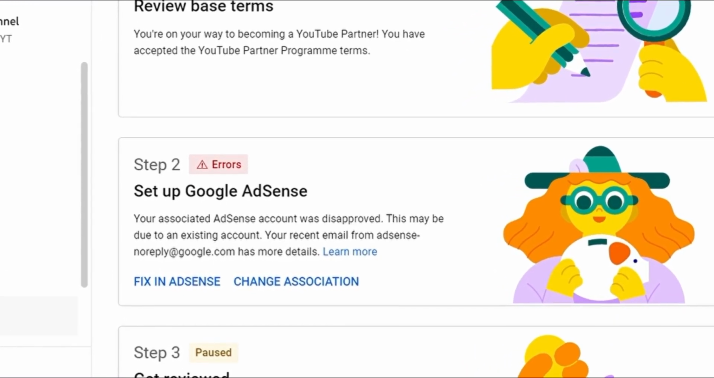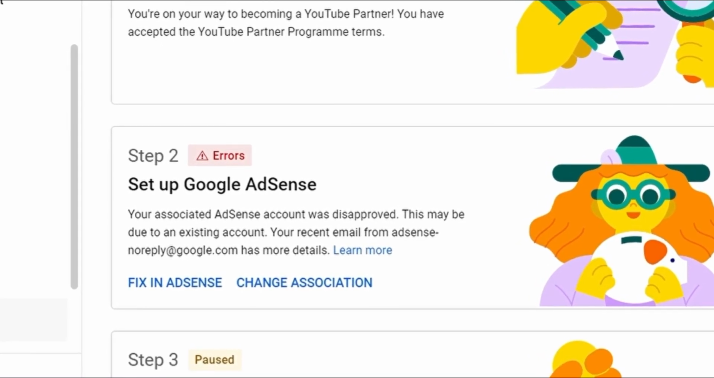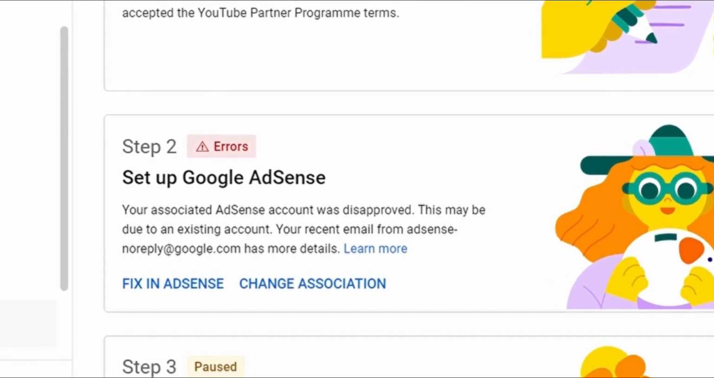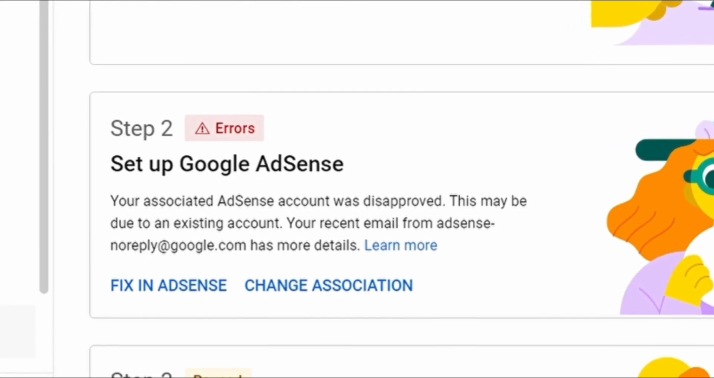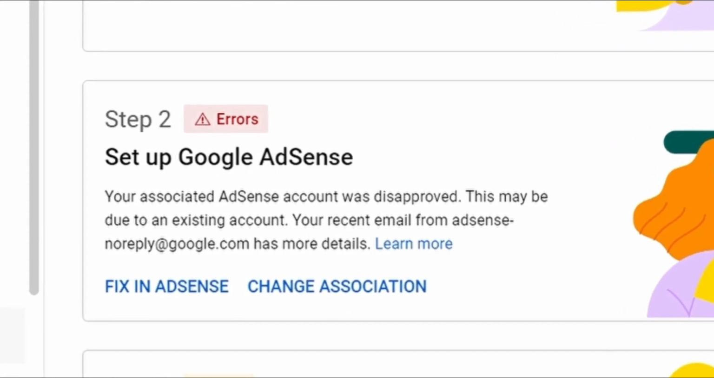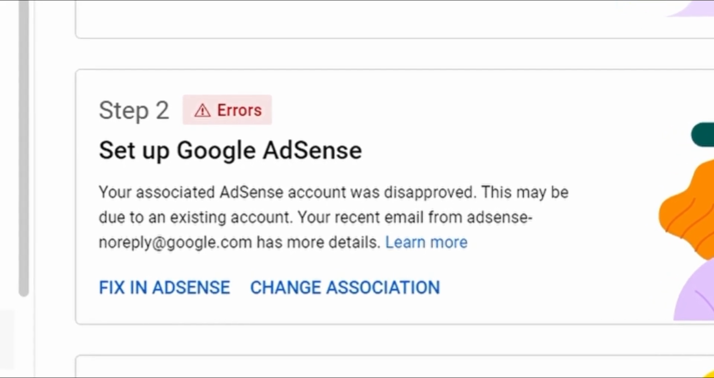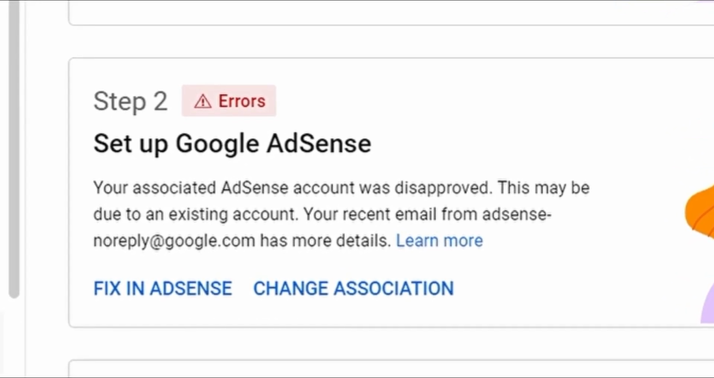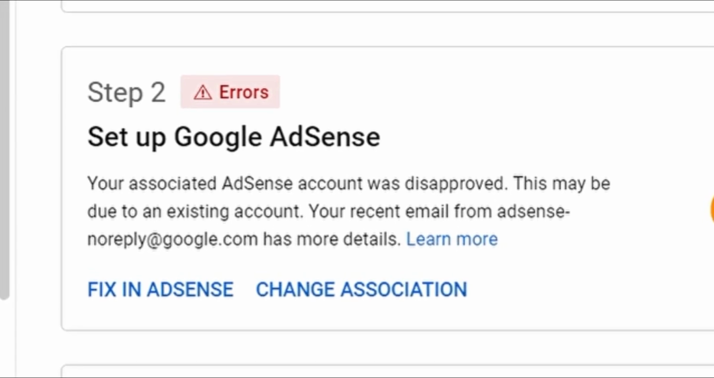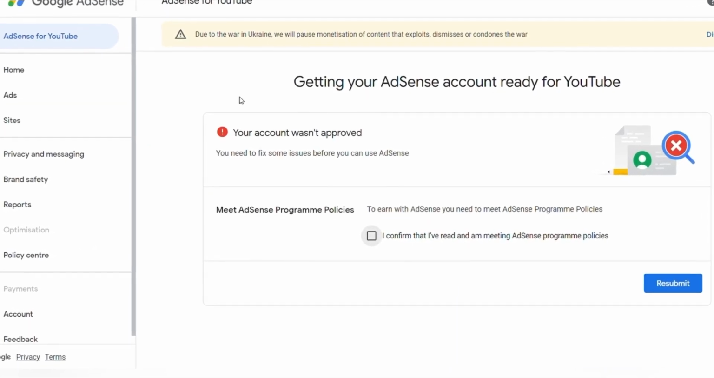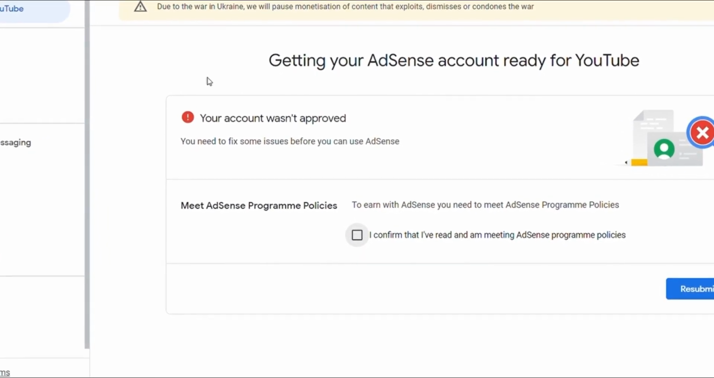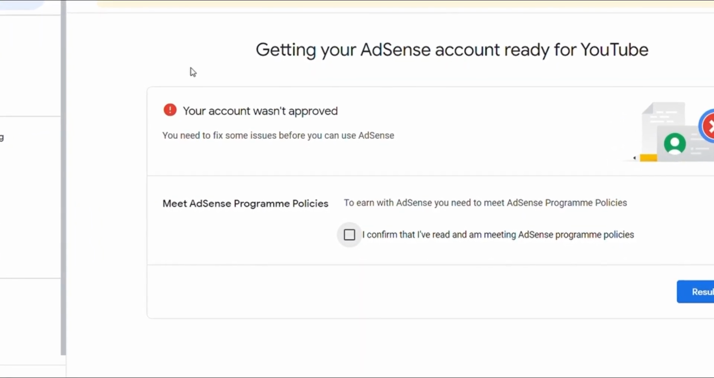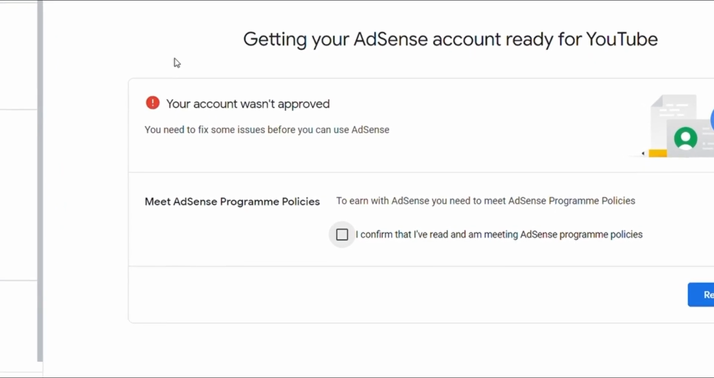In these 2 months, I tried every YouTube video. I went through every blog and website on how to fix this error. Here in YouTube Studio, you get two options to solve this error, which say fix in AdSense or change the association. Whereas in AdSense, it says your account wasn't approved. Also it says your account is unable to meet the AdSense program policies.